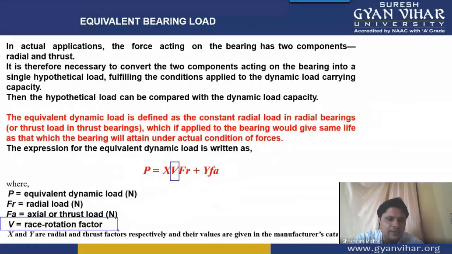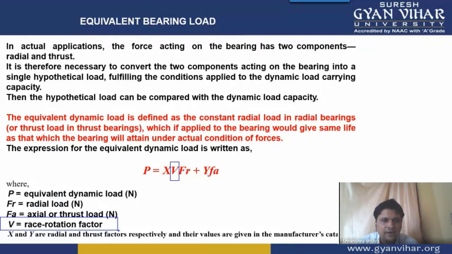Its value is generally taken as 1, because the race rotation factor takes into consideration which race is rotating, the inner race or the outer race. If the inner race is rotating, then the race rotation factor is taken as 1. While if the outer race is rotating, then it can have other values. So generally in most cases, we will take V equal to 1.